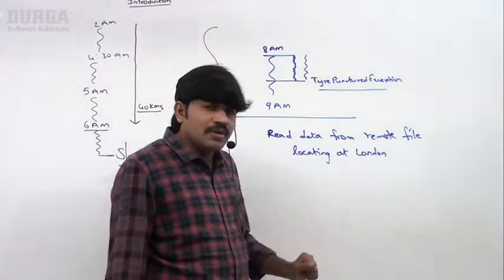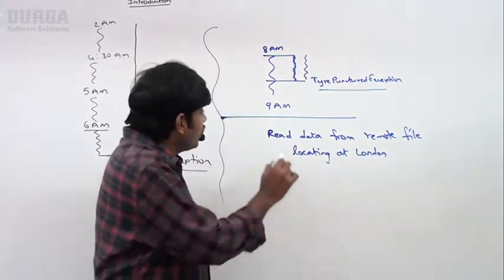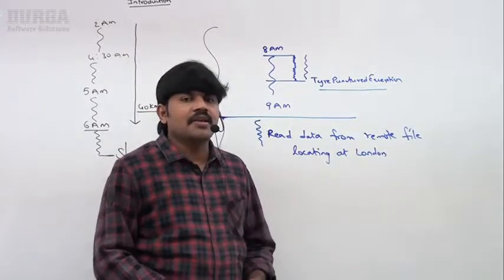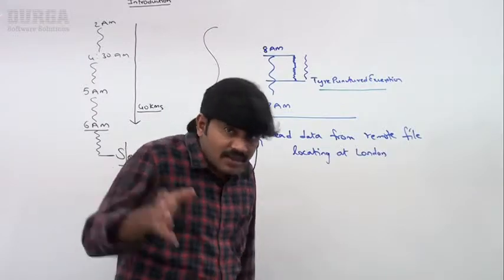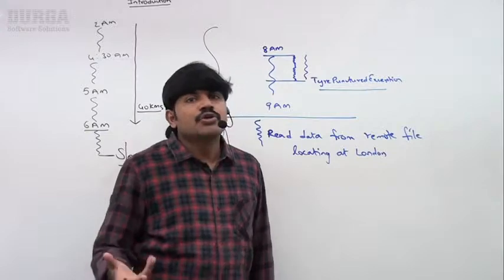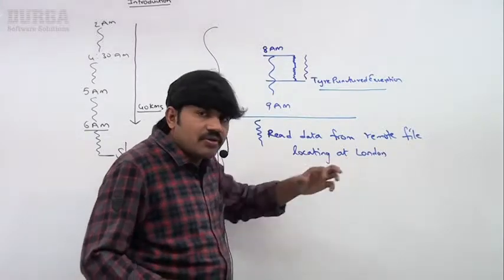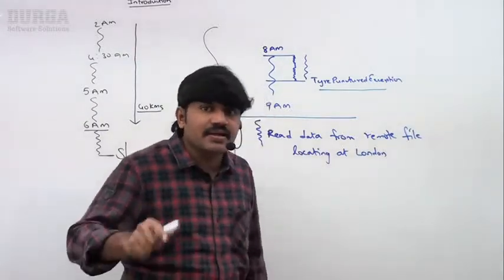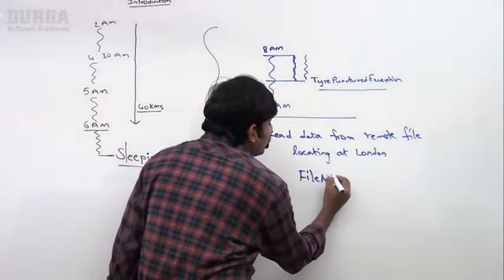Sir, now the program started. So the programming requirement is we have to read the data from the remote file located at London. But at runtime, the London file is not available. So if the file is not available, then our program is not in a position to continue its execution. Are you getting right? So in this scenario, something goes wrong. The raised problem, the raised exception is a FileNotFoundException.